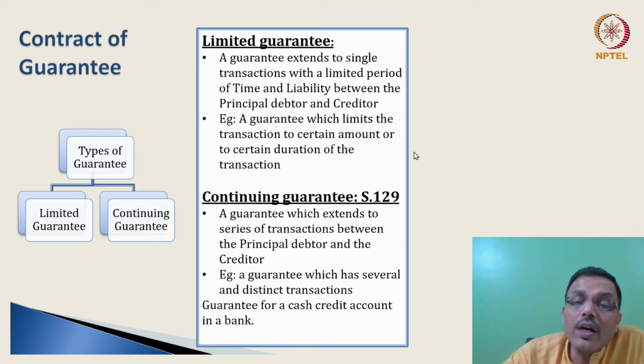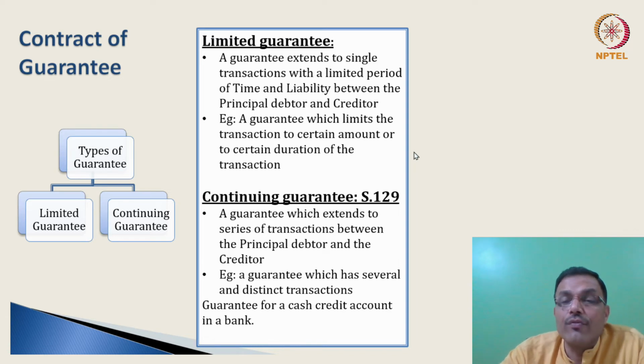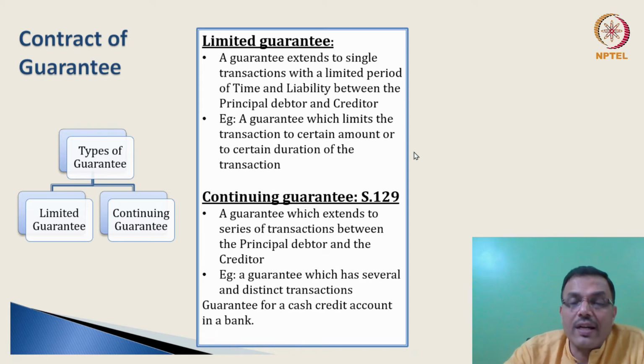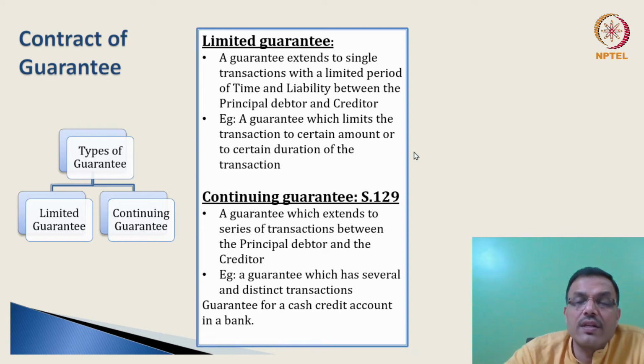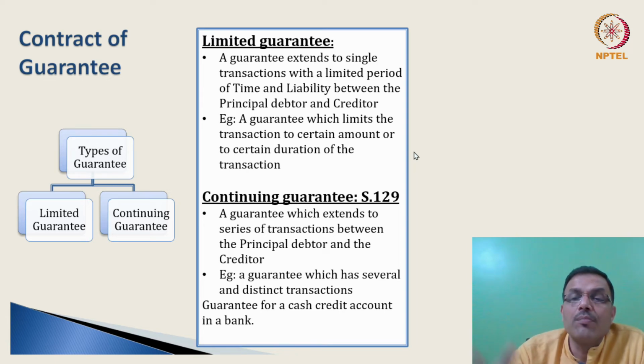That is a continuing guarantee, because each consignment of coal that is delivered is a transaction in itself. And you continue to be the guarantor for the next 3 years as the contracting party continues to exchange goods and services. That is what continuing guarantee means, and this can also be something that you can extend to what we call an overdraft facility. Now, banks give overdraft facilities, so when they give this overdraft facility, it is like you have a lump sum amount, but you can withdraw it in installments. So again, there could be a continuing guarantee regarding the same.